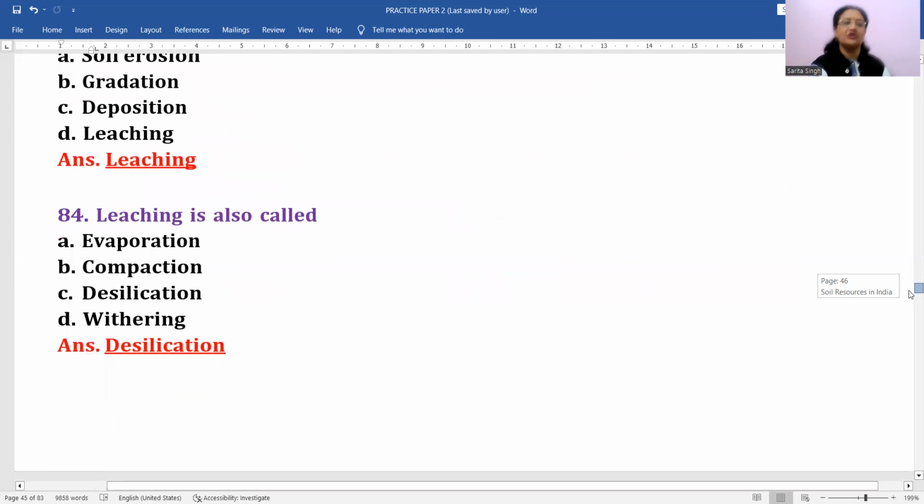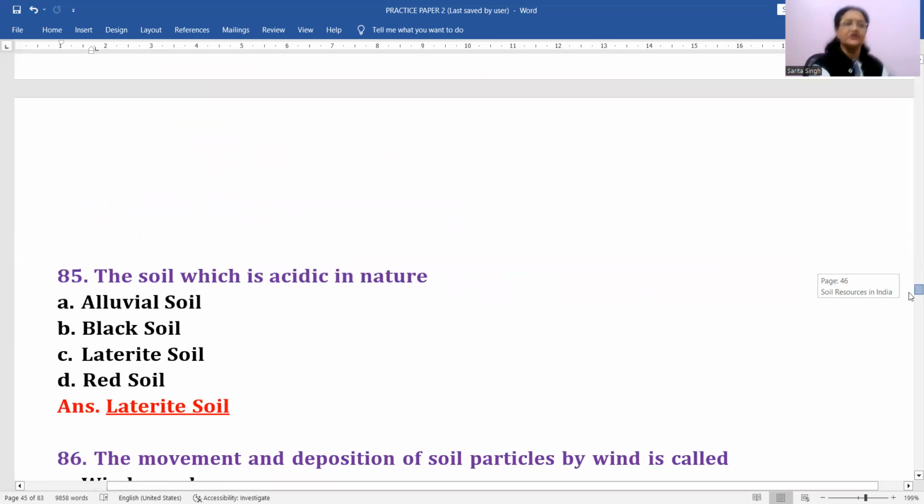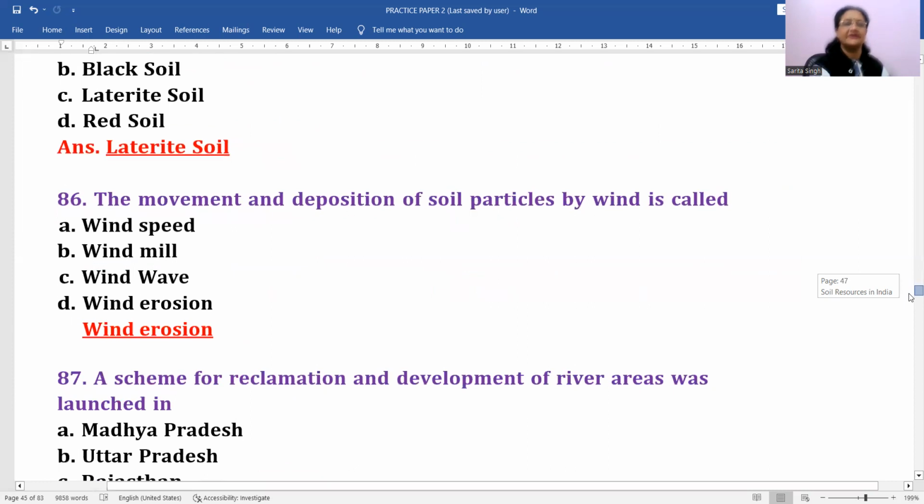Next, leaching is also called desilication. Yes, correct. This is the correct answer for this. Then soil which is acidic in nature, इनमें से कौन सा soil है? Alluvial soil? No. Black soil? No. Yes, laterite soil. Correct answer. Okay. Then next is movement and deposition of soil particles by wind is called wind erosion, naturally.